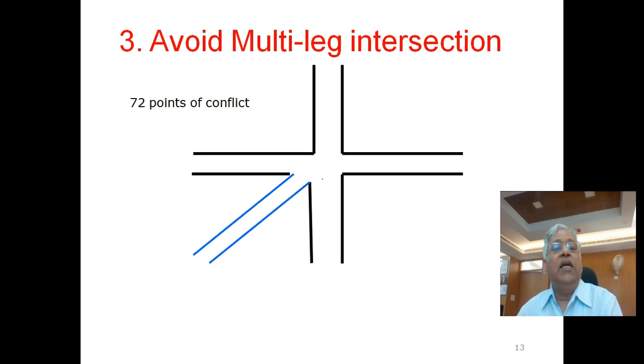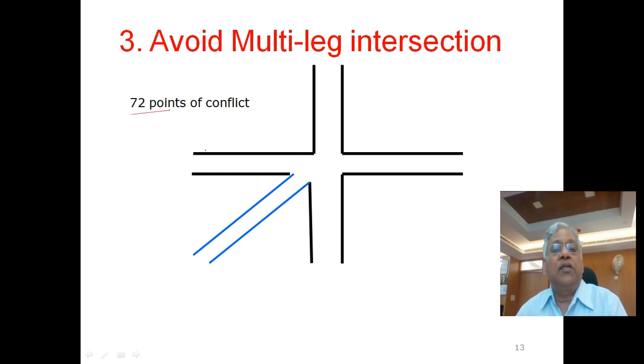Now avoid multi-leg intersections. That is the third method of reducing the points of conflict. As the number of legs increases, the points of conflict increase exponentially. At a 4-leg intersection, I told you there are 32 points of conflict. At a 5-leg intersection, there are 72 points of conflict. At a 6-leg intersection, there will be 132 points of conflict.